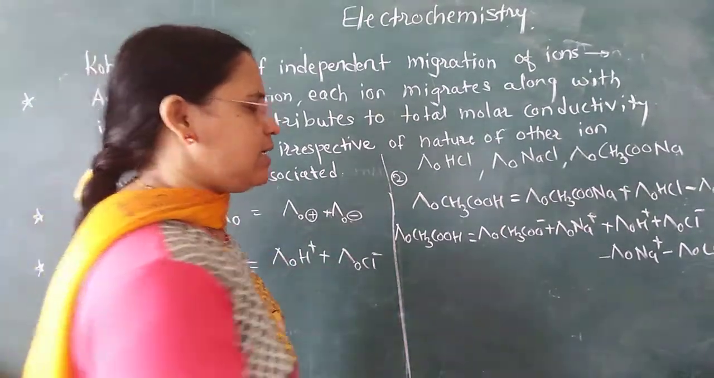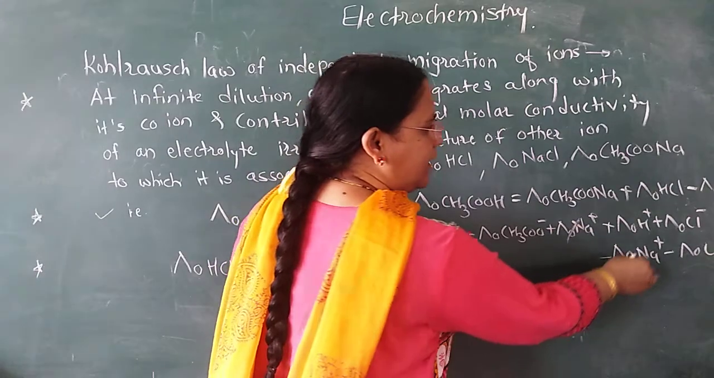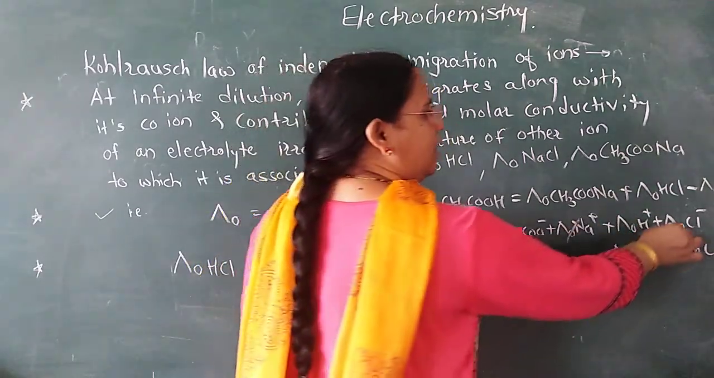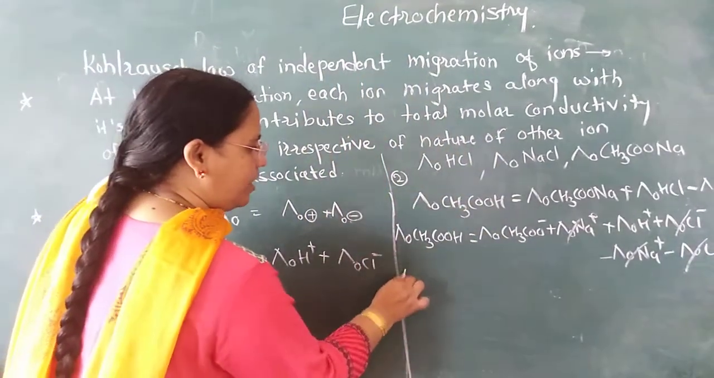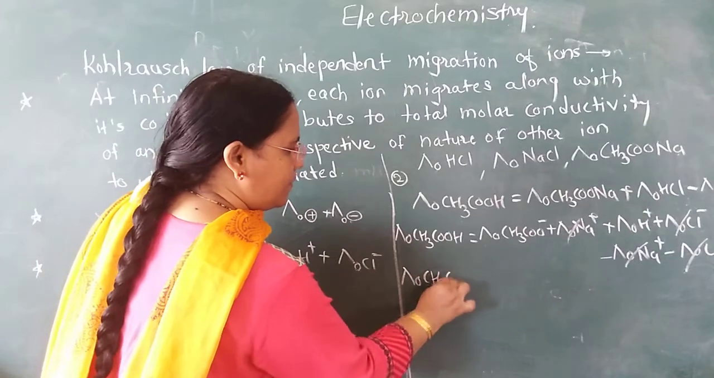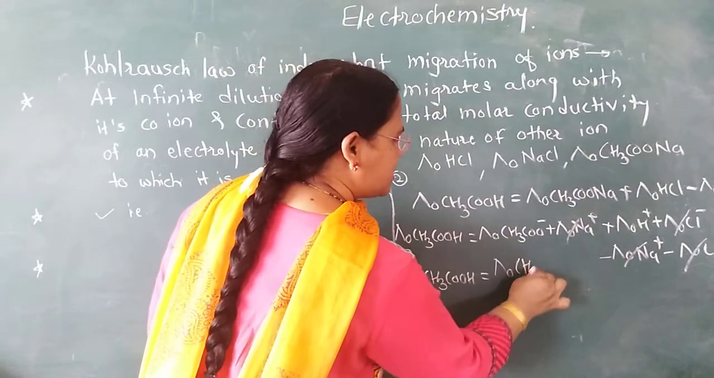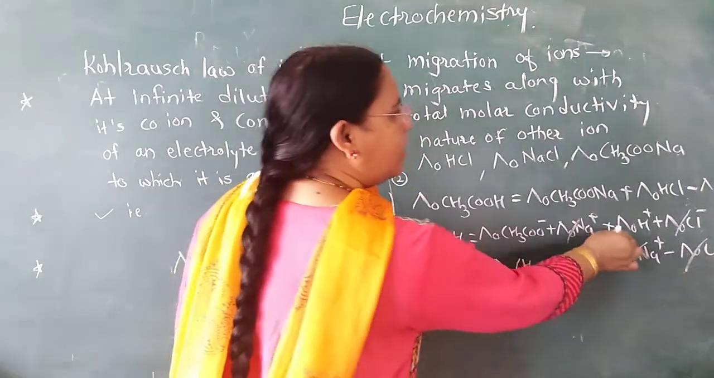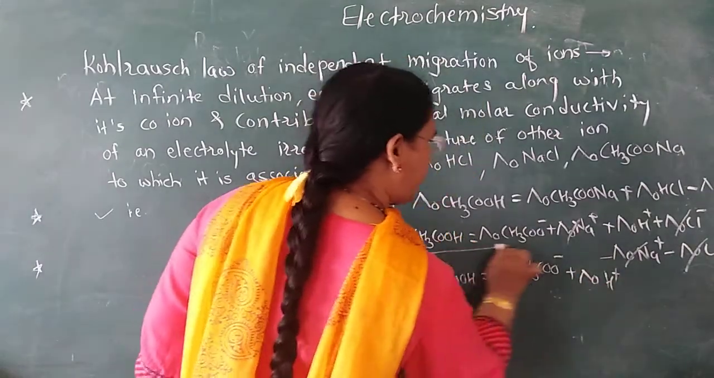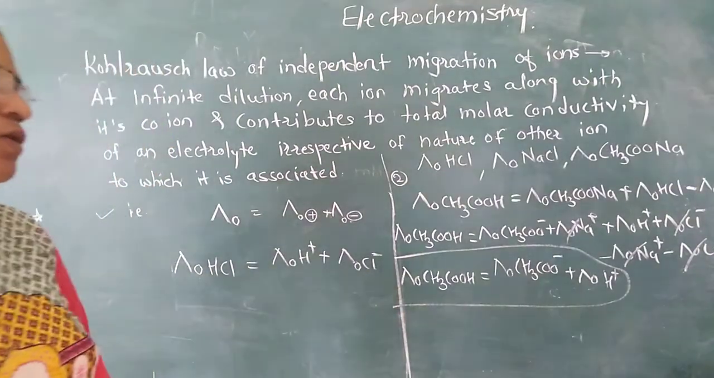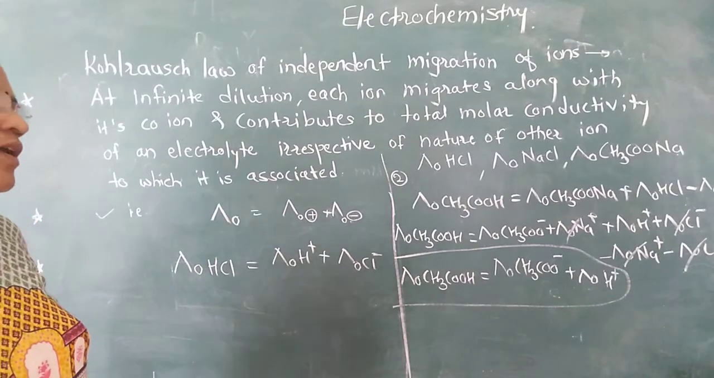Now which ones get cancelled? If you observe over here, it is lambda 0 of Na plus: here plus is there, here minus is there, so it gets cancelled. Lambda 0 of Cl minus, plus and minus, also gets cancelled. So what remains? The molar conductivity of acetic acid is equal to the molar conductivity of the acetate ion, CH3COO minus. What else remains? Plus lambda 0 of the H plus ion.